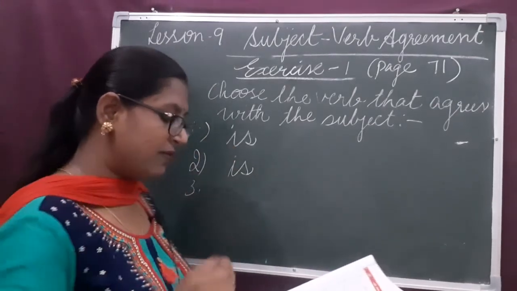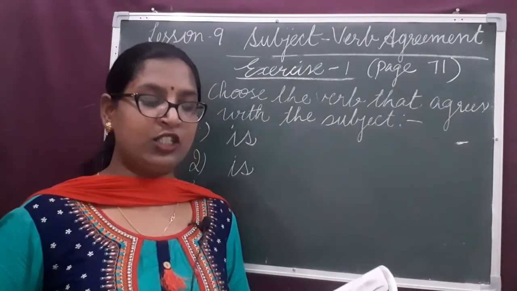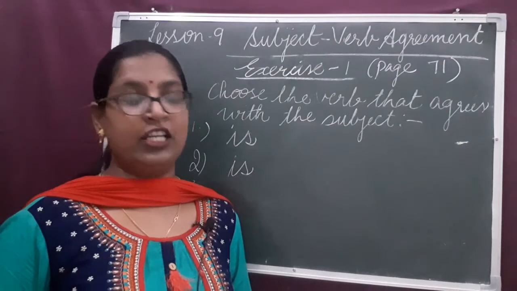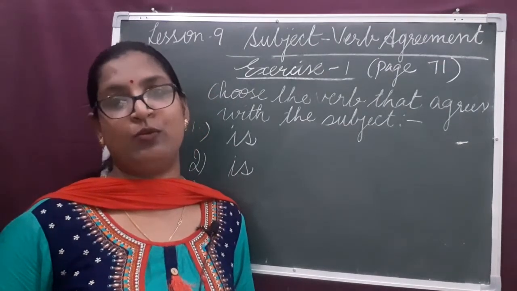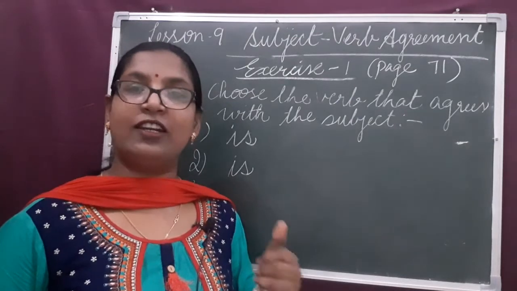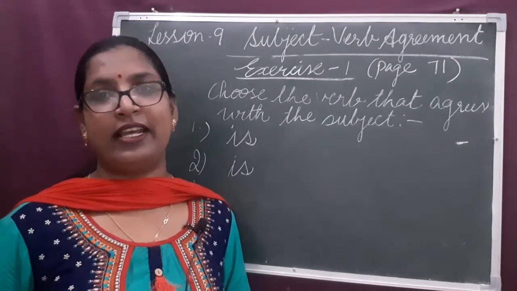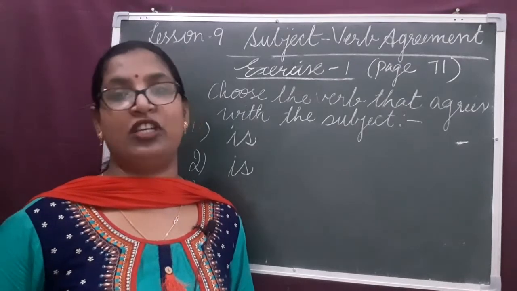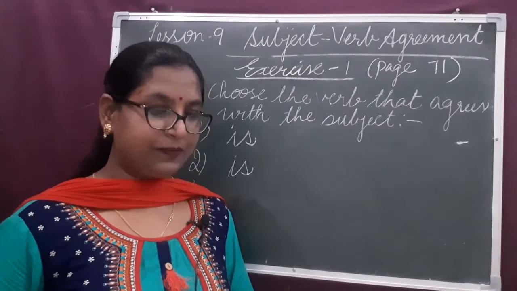Look at sentence number 3. She dash to play with a small tennis ball. The options are given: like and likes. Look at the subject. What is the subject? She is the subject.